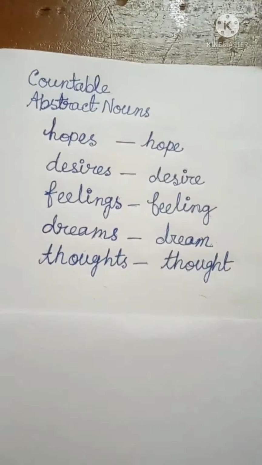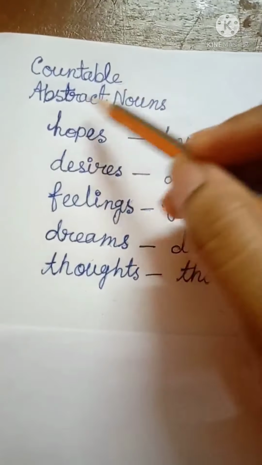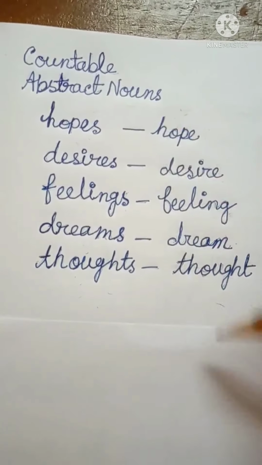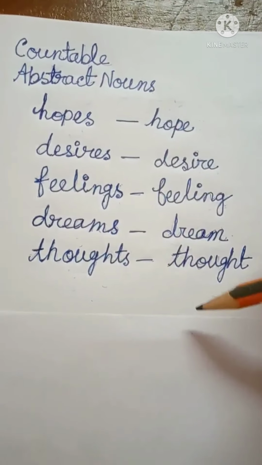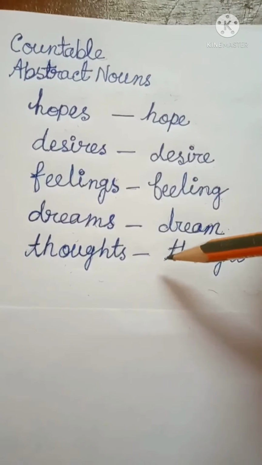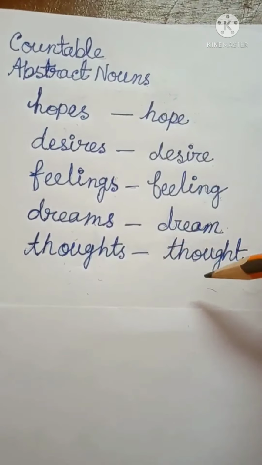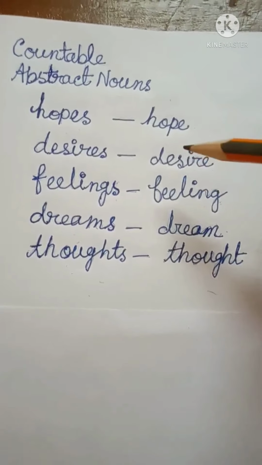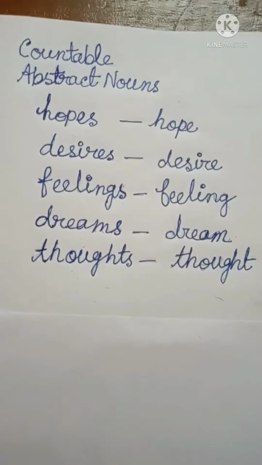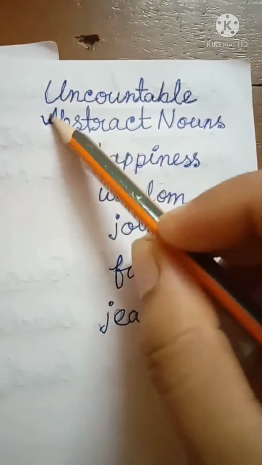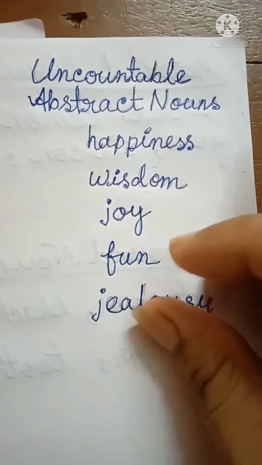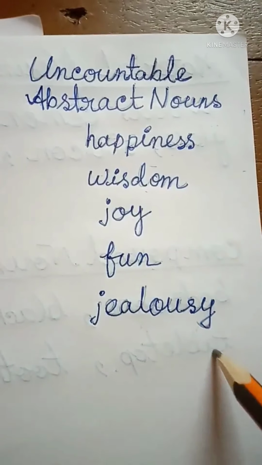So now I think students, the idea of countable abstract nouns is clear to all of you. Why are they called countable abstract nouns? Abstract because they cannot be touched or seen. We cannot see them or we cannot touch them. But they can be used in plural sense. That's why they are countable. On the other hand, uncountable abstract nouns, they cannot be used in plural sense. That's why they don't have plural form.